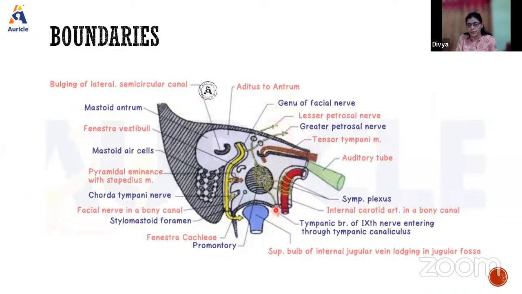Just in front of this jugular fossa, there is a small foramen, known as the tympanic canaliculus, through which the tympanic branch of the glossopharyngeal nerve will enter. And here between the styloid process and mastoid process, there is a small foramen, the stylomastoid foramen, through which the facial nerve will emerge out. So these are the structures in relation to the floor. The main thing is the superior bulb of the internal jugular vein. In front of that, the tympanic nerve will enter through the tympanic canaliculus into the middle ear cavity, whereas here the facial nerve will emerge out. So this is the floor.